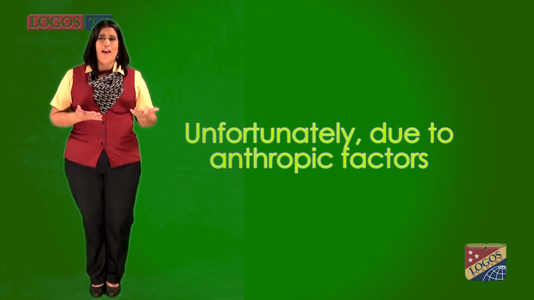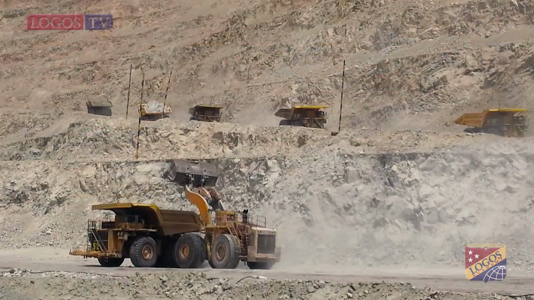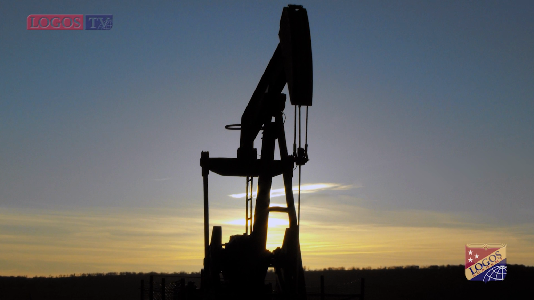Unfortunately, due to anthropic factors, anthropic meaning the intervention of human beings in things like agriculture, home and building development, mining, and oil extraction, all these things are causing our ecosystems to face danger of extinction. Although the government, in an effort to preserve these areas, has developed natural reserves and protected areas to assure life in these places the way it should be. We were saying that in Ecuador we have 4 regions. Well, let's take a look at the examples of our 9 ecosystems.